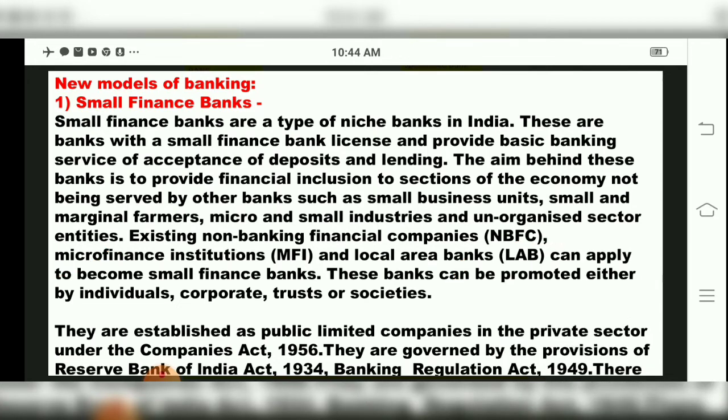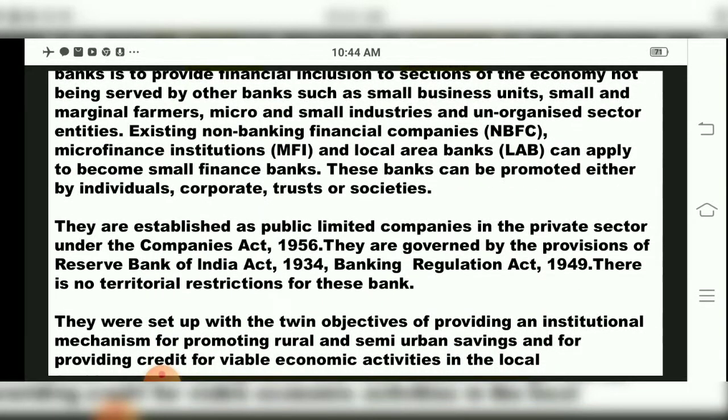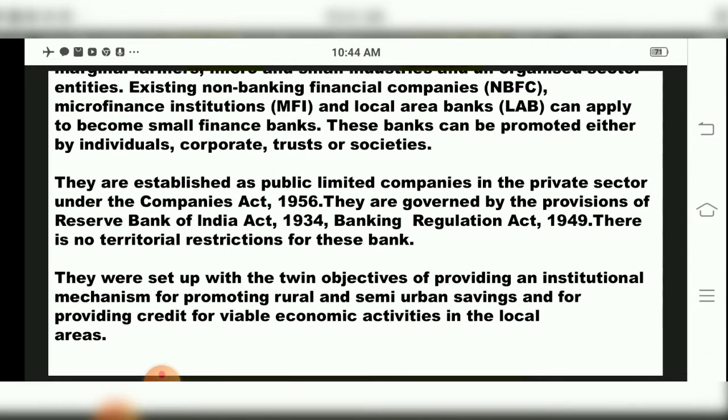Now we'll see when the bank was established. It is established as a public limited company in the private sector, children, under the Companies Act 1956. Also it is governed by the provisions of the Reserve Bank of India. Whatever rules and regulations there are, it will work under them.